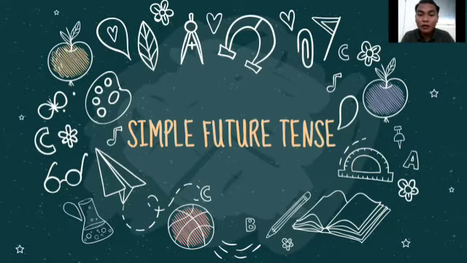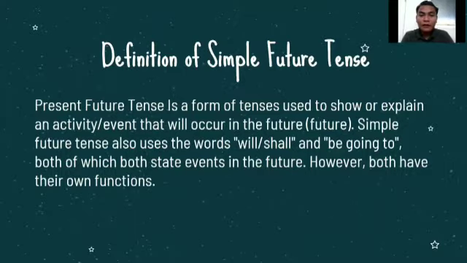Here is the definition of simple future tense. Simple future tense is a form of tense used to show or explain an activity or event that will occur in the future. Simple future tense also uses the words will, shall, and be going to, both of which state events in the future. However, both have their own functions.